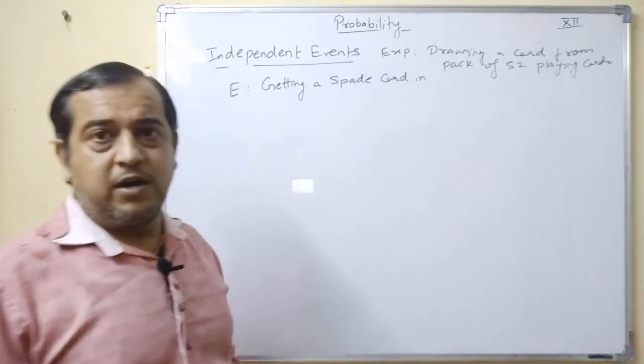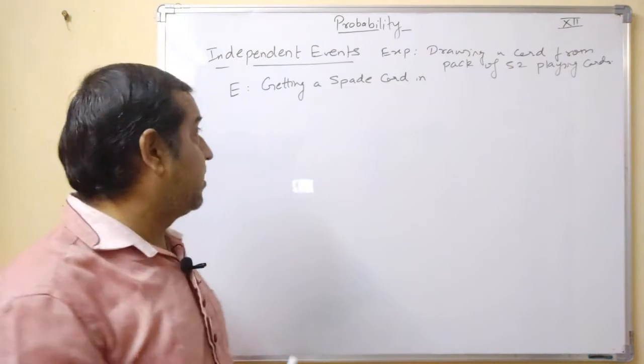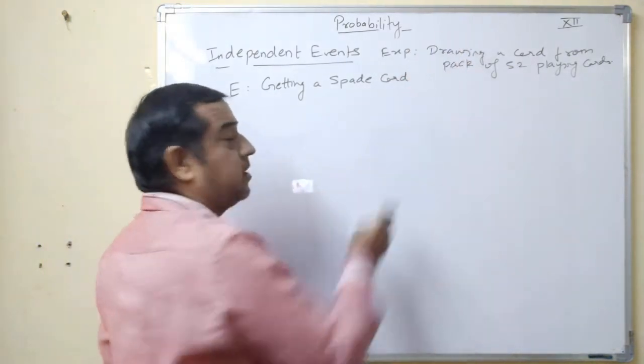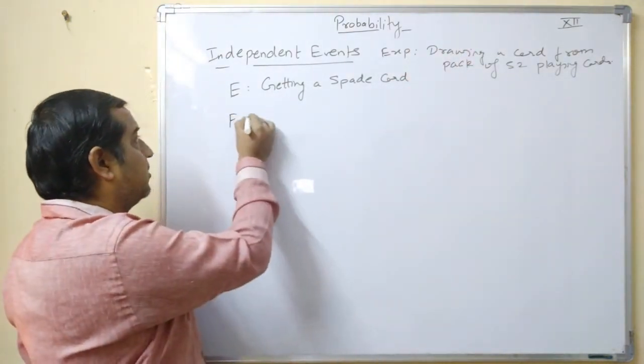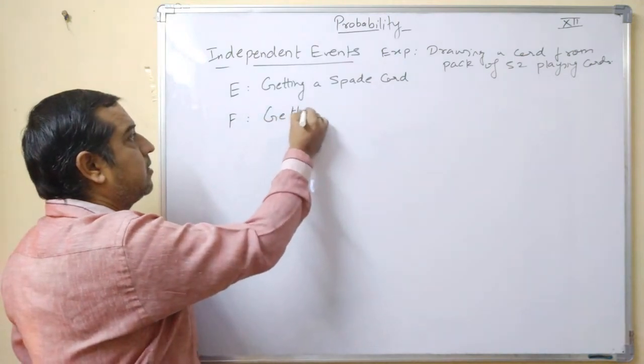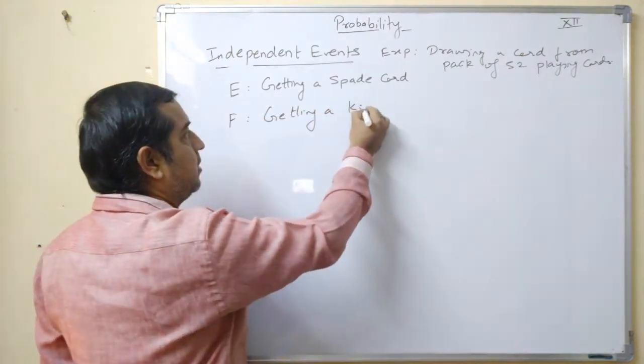We are considering the experiment that we are drawing a card from a pack of 52 playing cards. E is getting a spade card. F is getting a king card.